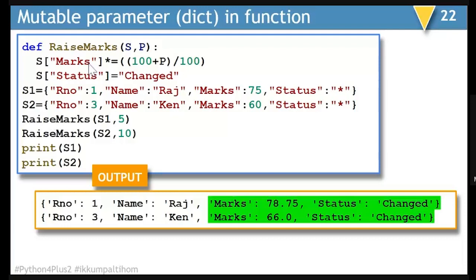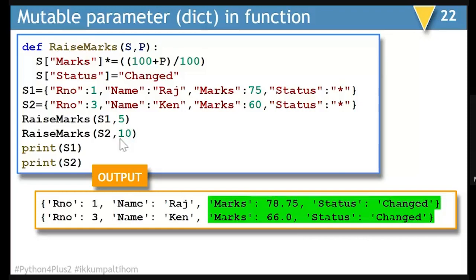And if it is changing, it is going to modify the status to changed. The default status was star. Inside the function, I am not required to display these changes because we are passing S as a mutable parameter. So when you come out and display the value of S1, it will carry the changes. The same changes are going to happen in S2 also.